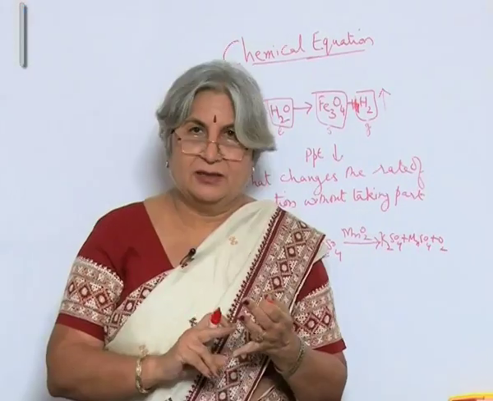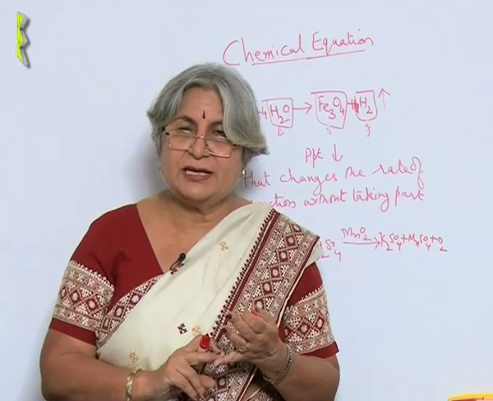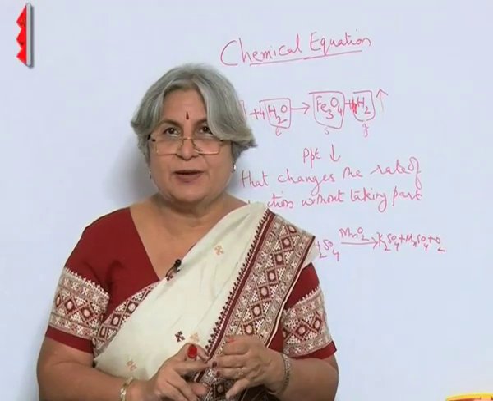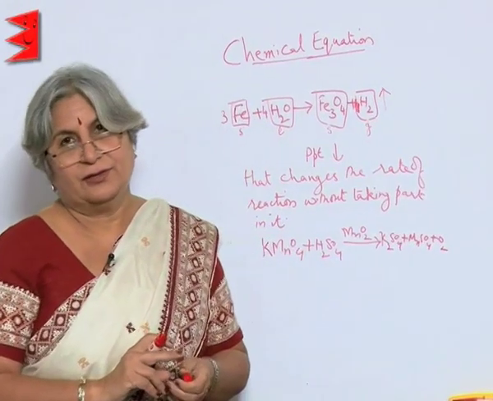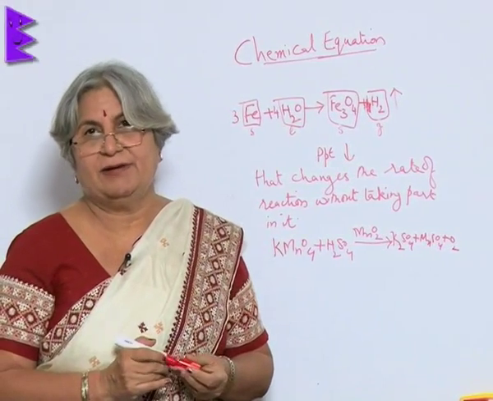So here manganese dioxide is acting as a catalyst, and a catalyst can also be written on top of the arrow. The temperature specificity, the pressure specificity, presence of sunlight or a catalyst can be expressed on the arrow, and that will be a complete representation of a chemical reaction.